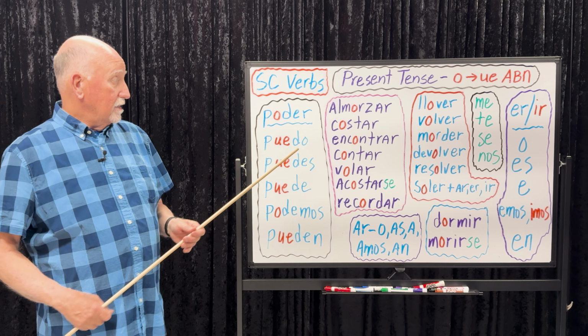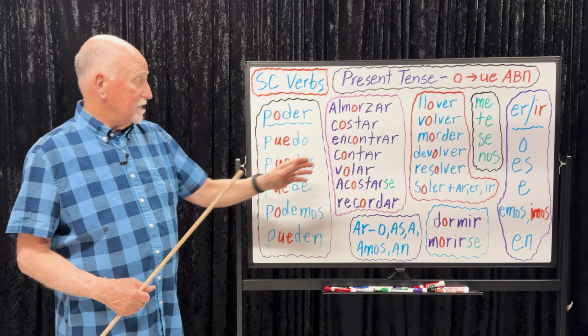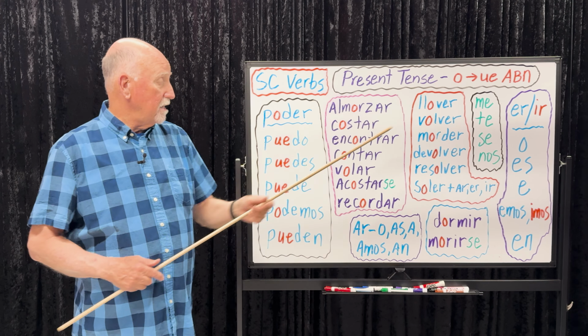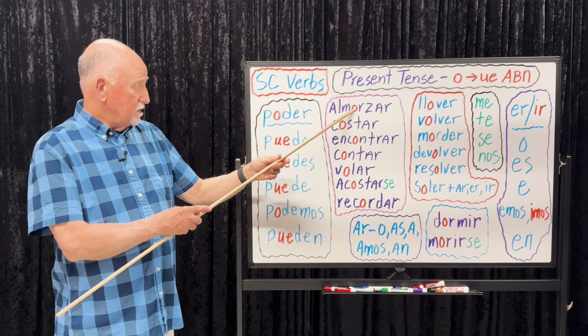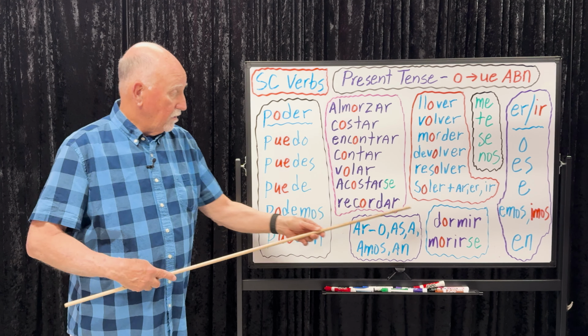And we know that these are stem-changing verbs. We know what the stem is. Anything that's not the verb ending. These are the verb endings. Anything that's not a verb infinitive ending or not a verb ending is the verb stem, right? And we know that these stems change, right? When does it happen? It happens in the stem. The O is going to change to UE in all forms except for the nosotros form.